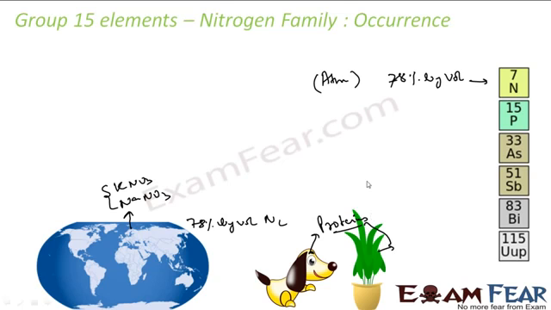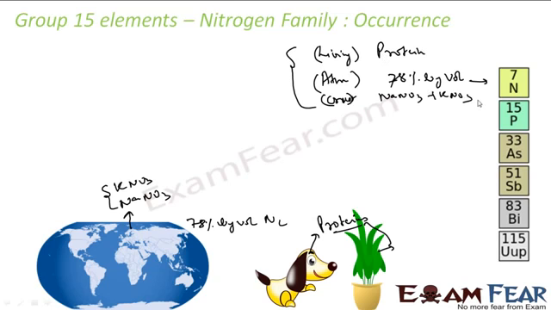These proteins are my nitrogen. So nitrogen has three forms. One is in the atmosphere, the other in the crust in the forms of NaNO3, KNO3, and also in living organisms in the form of protein. These are the three occurrences for nitrogen.